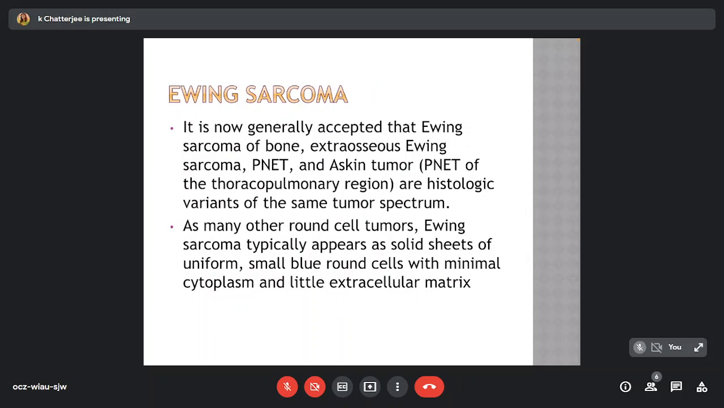Ewing sarcoma. It is now generally accepted that Ewing sarcoma of bone, extraosseous Ewing sarcoma, PNET, and Askin tumor are histologic variants of the same tumor spectrum. As many other round cell tumors, Ewing sarcoma typically appears as solid sheets of uniform small blue round cells with minimal cytoplasm and little extracellular matrix.